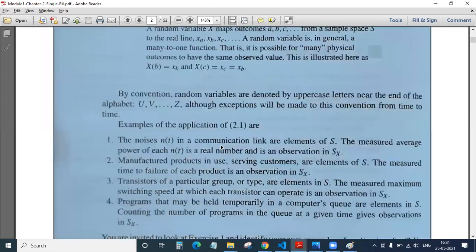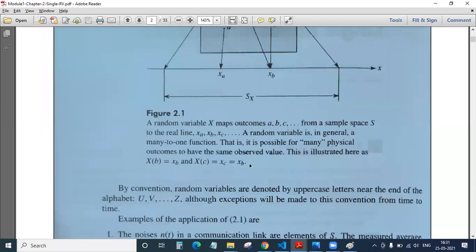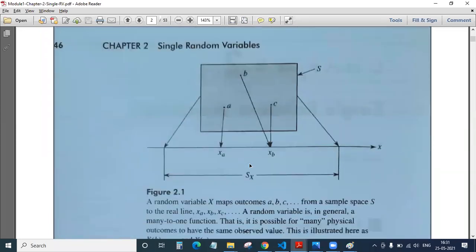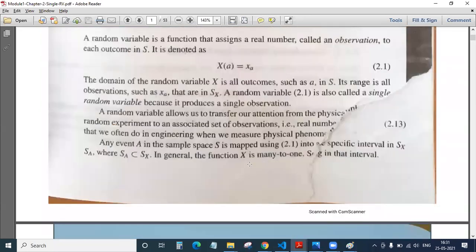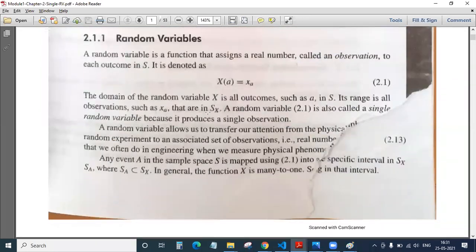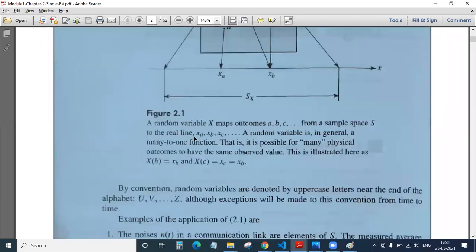Any doubts? Any doubts? No, sir. Okay. I hope random variables are clear.